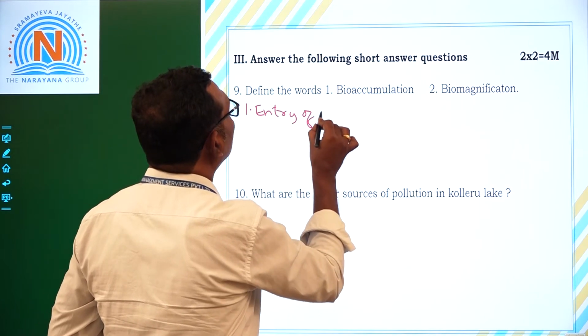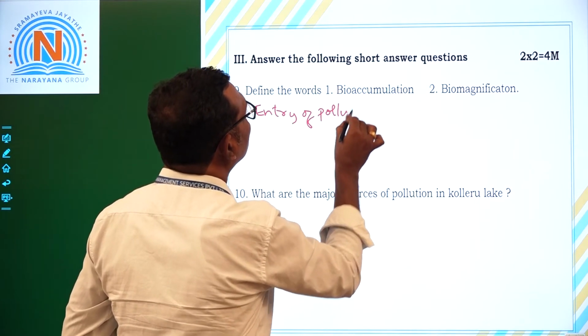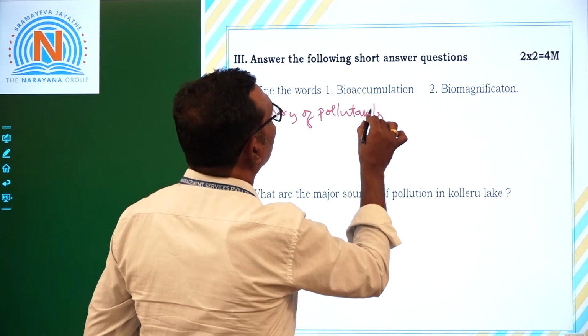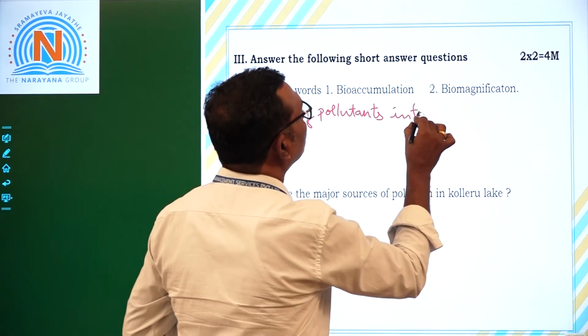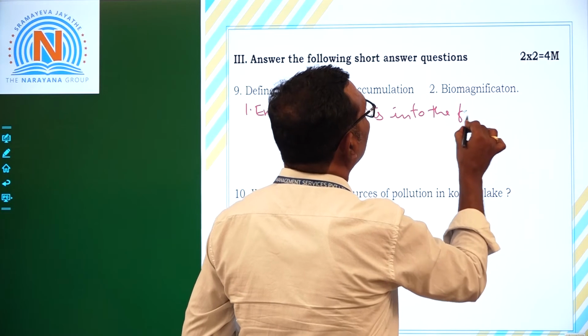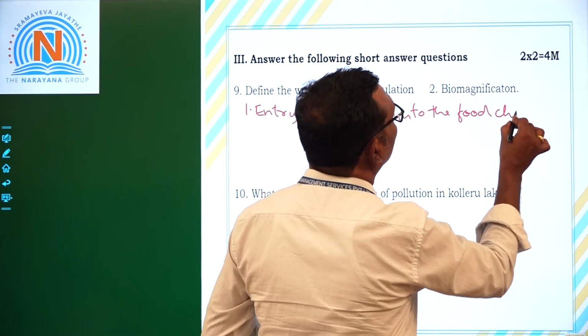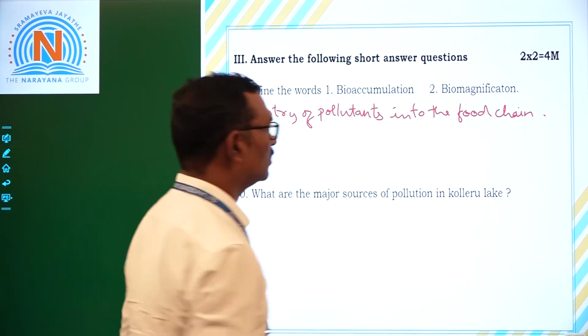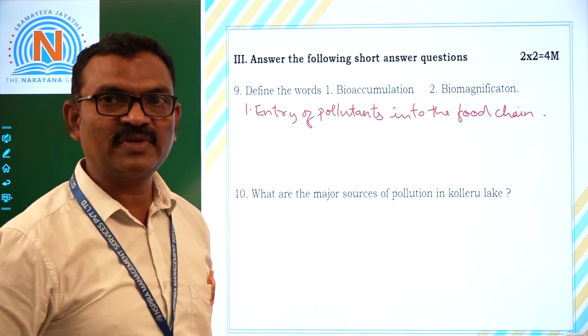Entry of pollutants into the food chain is called bioaccumulation. Then what is biomagnification?